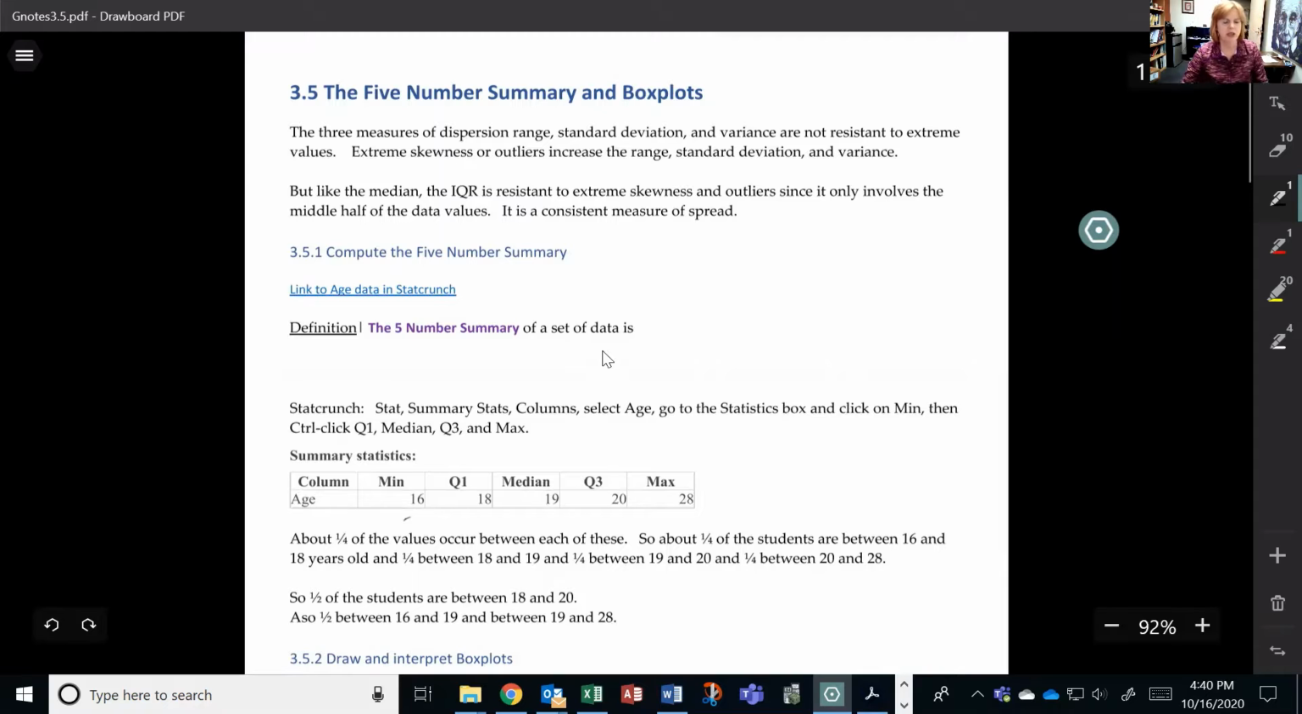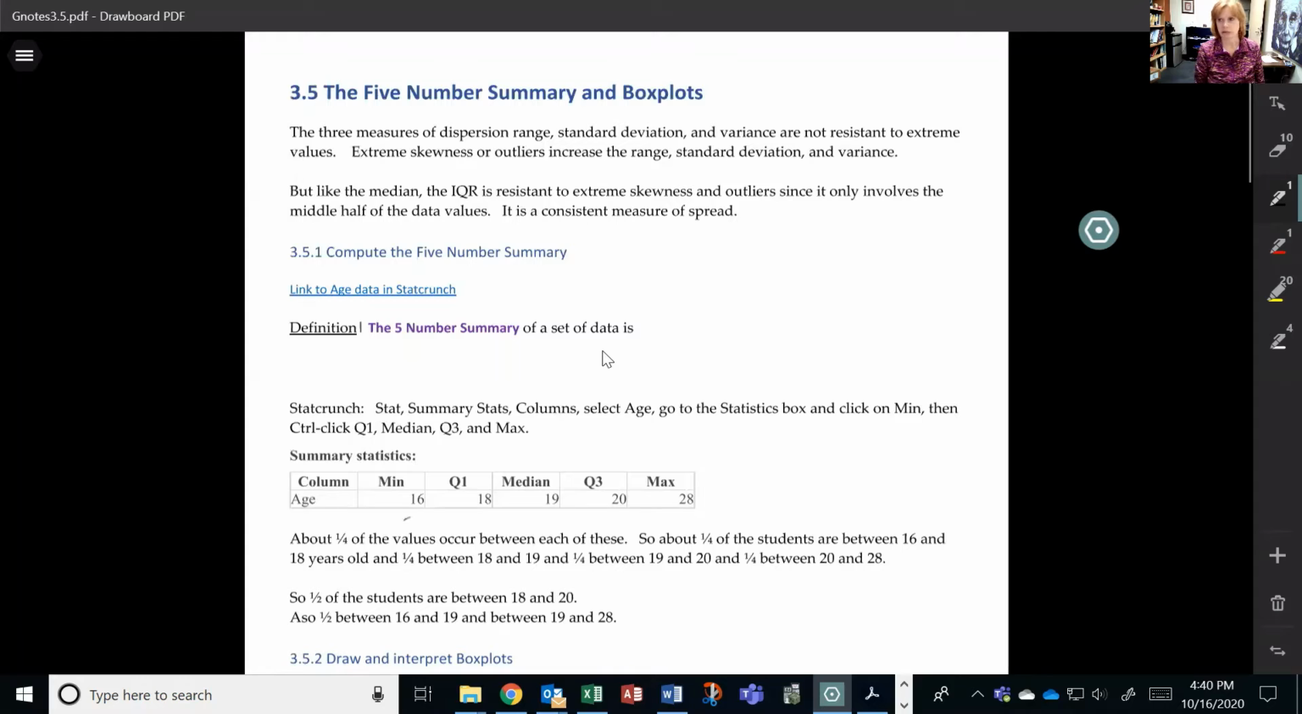All right. So in the last two sections, we were talking about measures of dispersion, which are measures of spread. And we talked about the range and the interquartile range and the standard deviation and the variance.